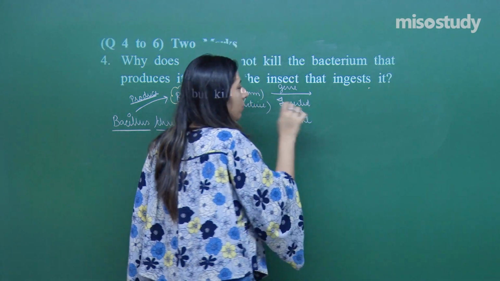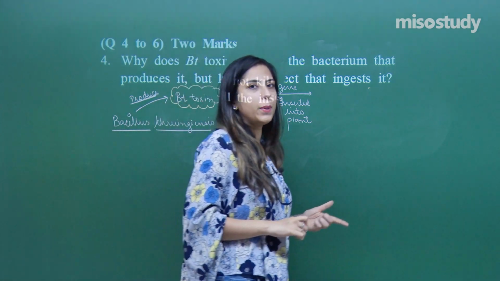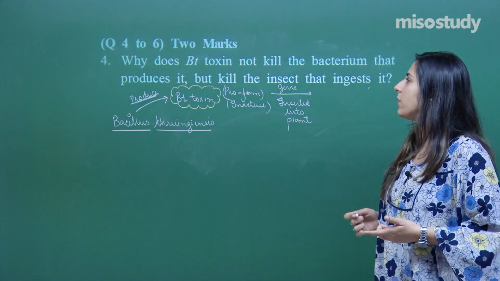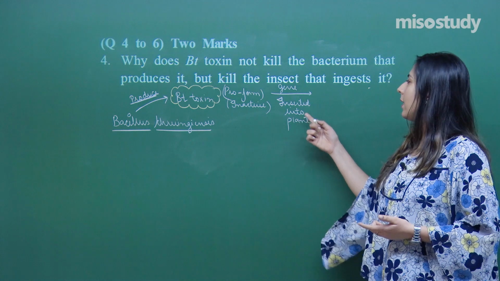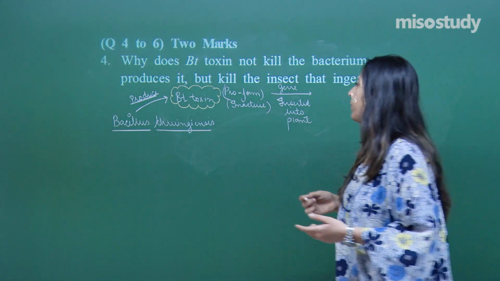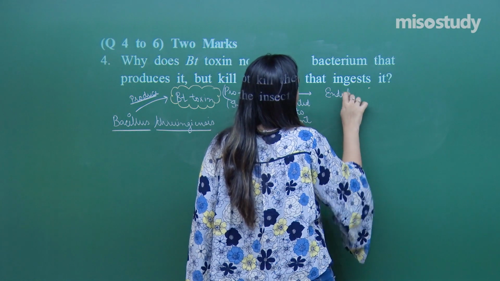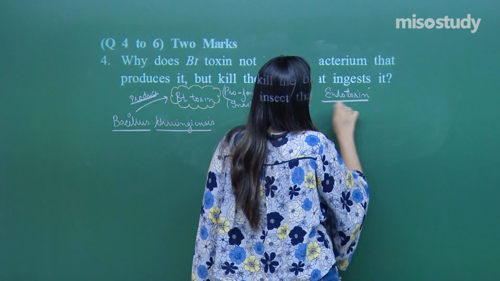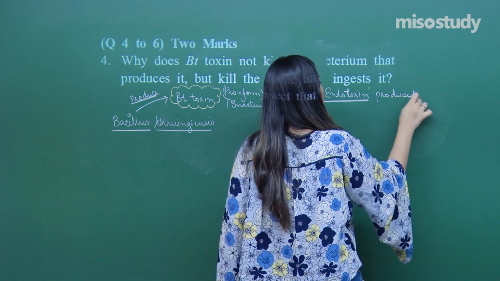With the help of recombinant DNA technology, the plant which is obtained is called a Bt plant. That Bt plant can be Bt cotton, Bt brinjal, etc. So when the gene is inserted into the plant, now what will happen? The endotoxin which is secreted by Bacillus thuringiensis is produced in the plant.